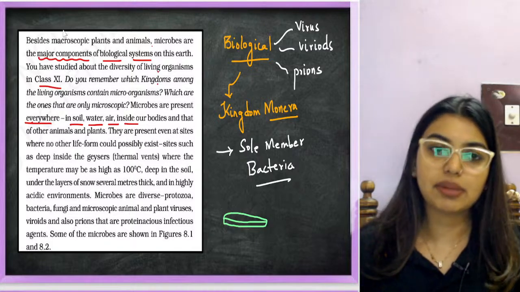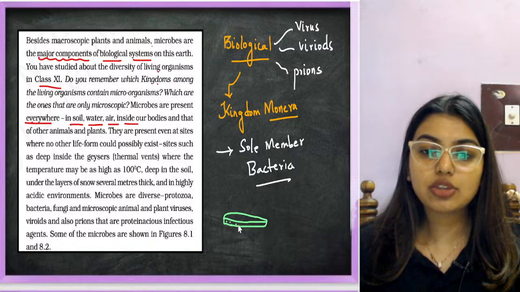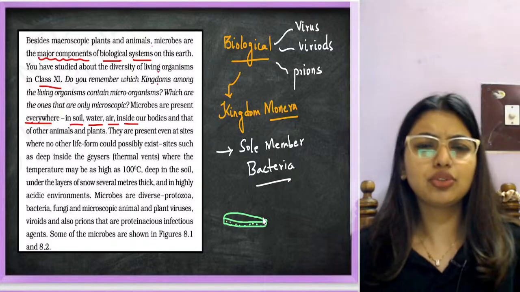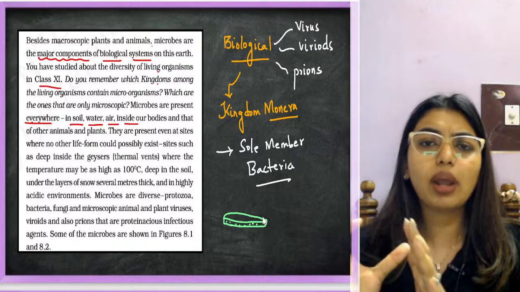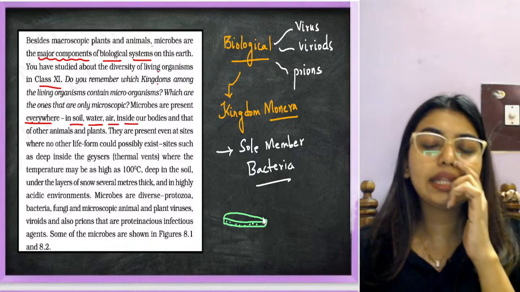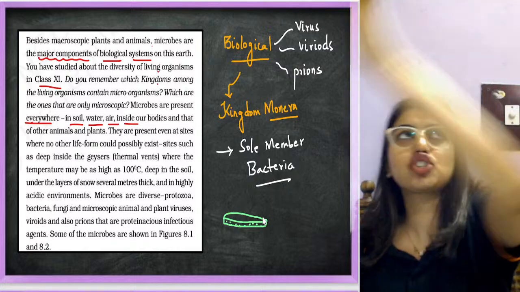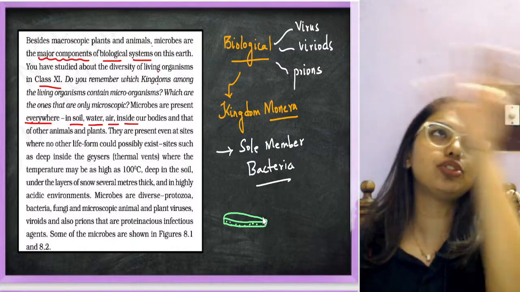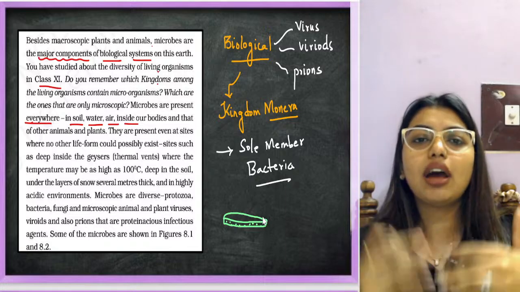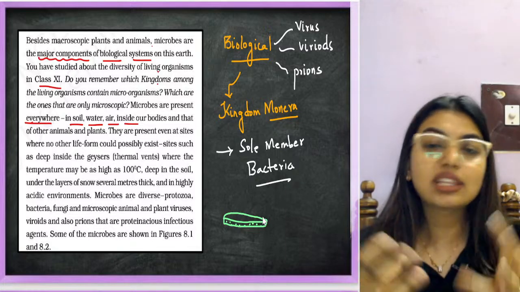Okay, this is your Petri plate. In this Petri plate, let's say you grow a nutrient medium. Nutrient medium means an agar which has all the nutrient content that is required for bacteria to grow. And then imagine you open this nutrient plate and show it around the air for maybe a minute or so. You close it, and after 48 hours you come back to the lab and look at this Petri plate.